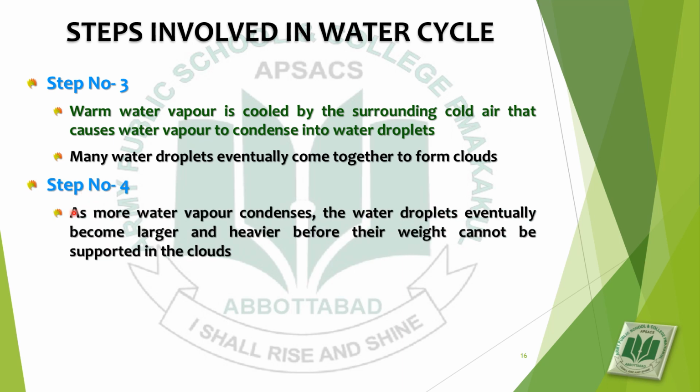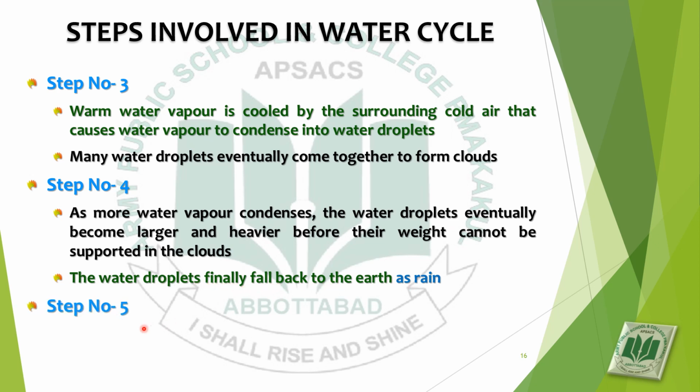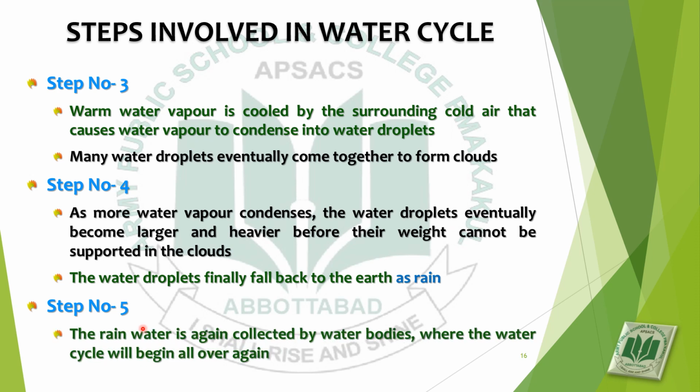Step number 4. As more water vapor condenses, the water droplets eventually become larger and heavier, until their weight cannot be supported in the clouds. The water droplets finally fall back to the earth as rain. Step number 5. The rainwater is again collected by water bodies, where the water cycle will begin all over again.